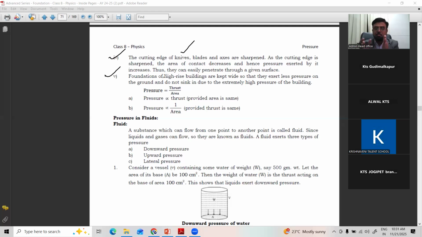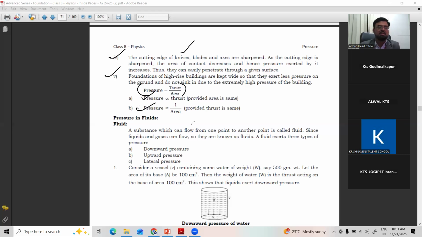We cannot place so much building in a small area. The ground floor has more area so that it can withstand the pressure, because more area means less pressure. As you know, pressure is equal to thrust by area. So pressure is directly proportional to thrust and inversely proportional to area.